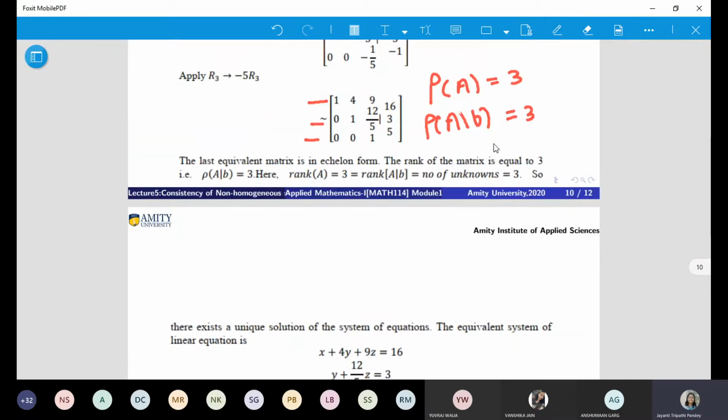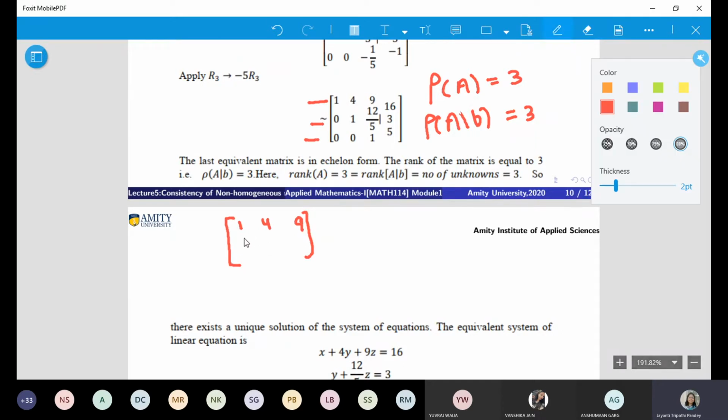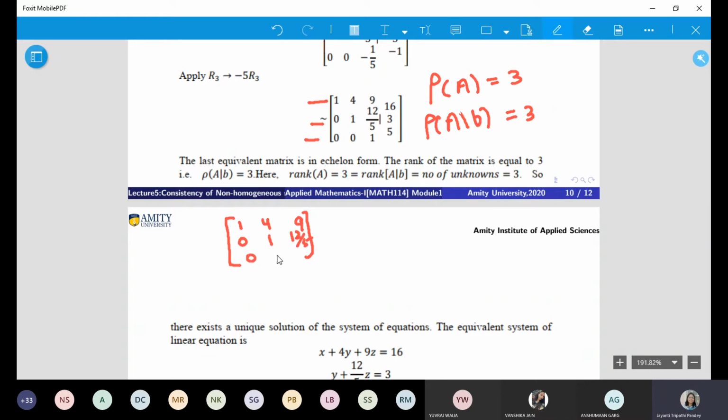See, when you try and solve this, this is your simplified matrix: 0, 1, 12 by 5, 0, 0, 1, times x, y, z, equal to 16, 3, 5.